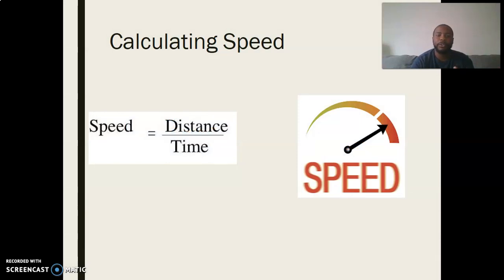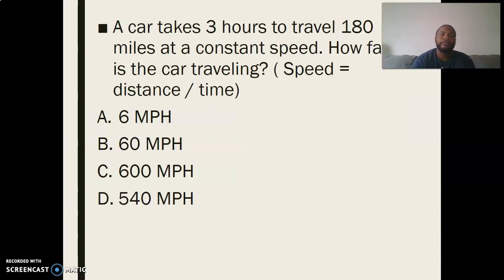Typically, whenever you see this question on the EOG, it's going to give you that conversion or that formula anyway. But you still need to have it in the back of your mind that, hey, I have the distance, I have the time, so now I can figure out the speed. We're going to have a couple problems to go through to figure that out.